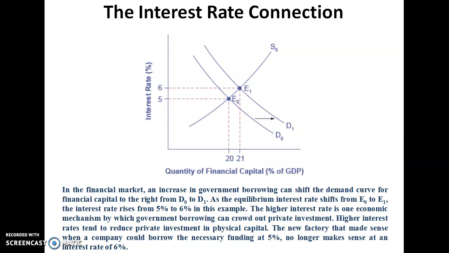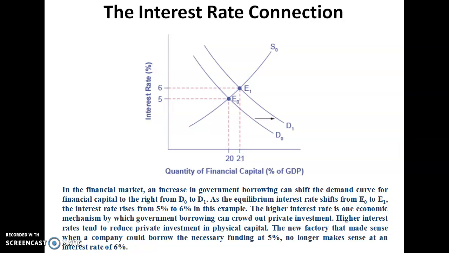In the financial market, an increase in government borrowing can shift the demand curve for financial capital, or loanable funds, to the right from the earlier demand curve D0 to D1. As the equilibrium shifts from E0 to E1, that shows an increase in the interest rate from 5% to 6%, as depicted in this picture.